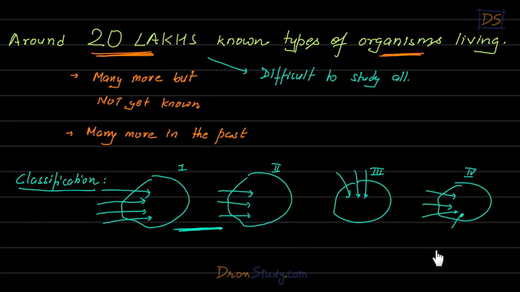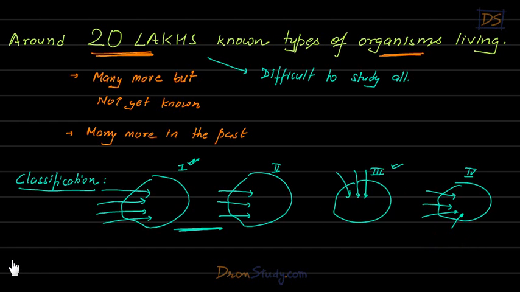Because now we can just study this group once, and if we have studied this group once, we have basically understood all the organisms in this group, quite a bit. Not exactly, because they may still be slightly different, but still we would have understood all of them quite a bit. Similarly, if we have studied this group, it means that we know pretty much a lot of things about all the organisms in this group. You understand?